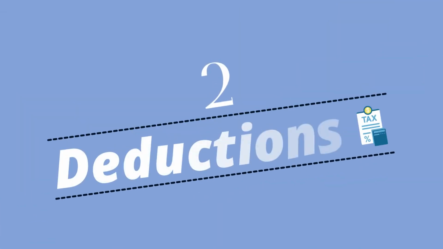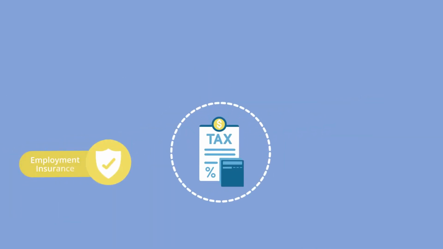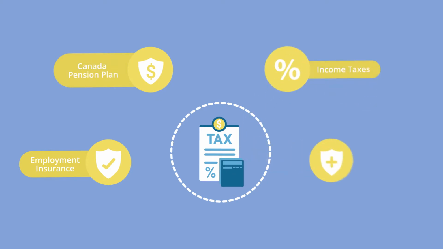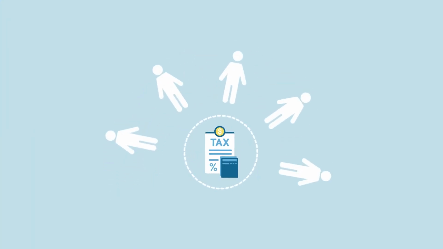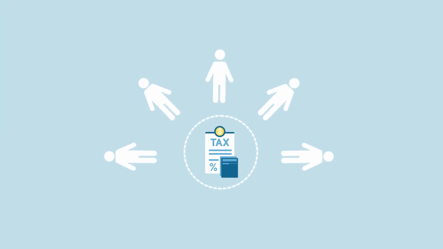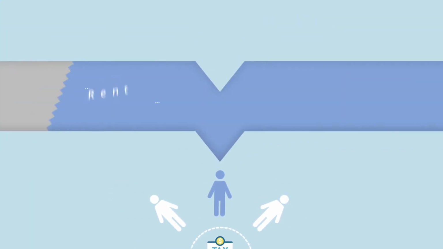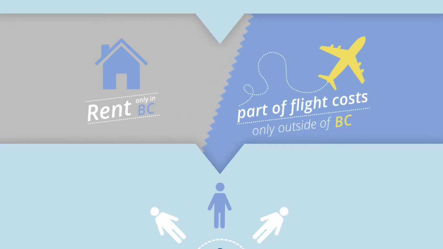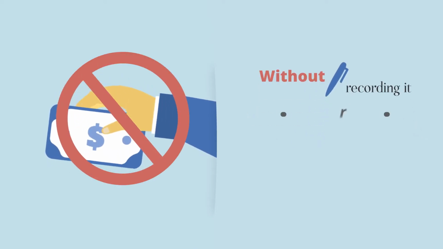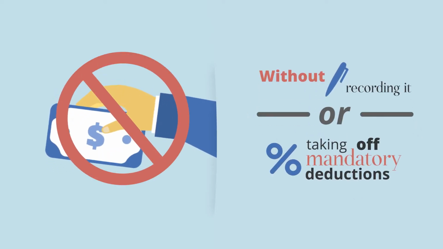Theme 2. Deductions. Employment insurance, Canada Pension Plan, income taxes, and for some streams, medical insurance are mandatory deductions. Other deductions may apply to some workers, such as rent, only in BC, or part of the flight costs, only outside of BC. Employers cannot pay workers in cash without recording it or taking off mandatory deductions.